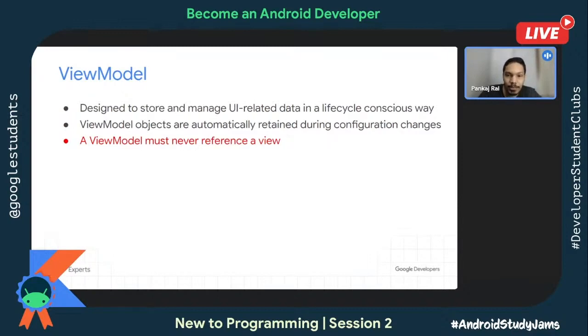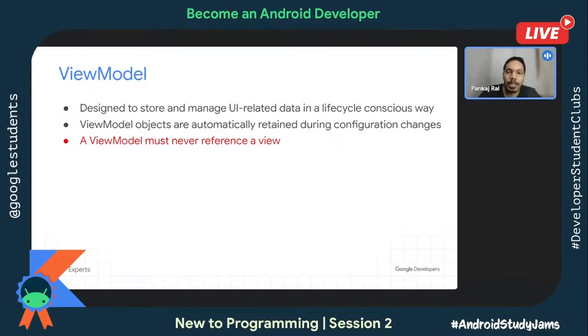But ViewModel can survive this. It will not create a new object once again. That means you can avoid the repetitive heavy work which could have been done just because of the configuration change. Now that will not be done because you put all those things inside ViewModel. And that way, you save resources. You save your CPU consumption because it can avoid doing the heavy computation once again.